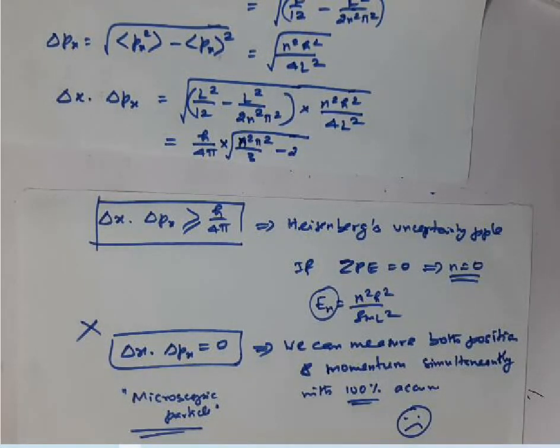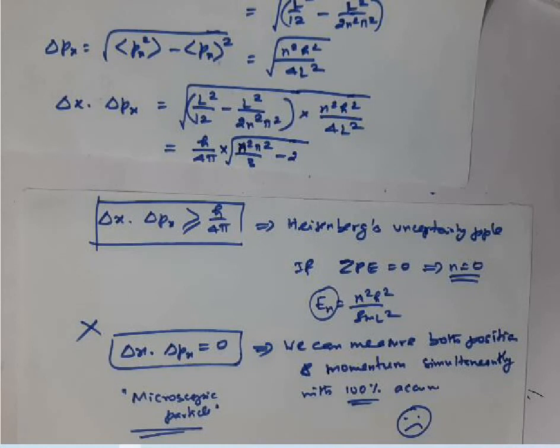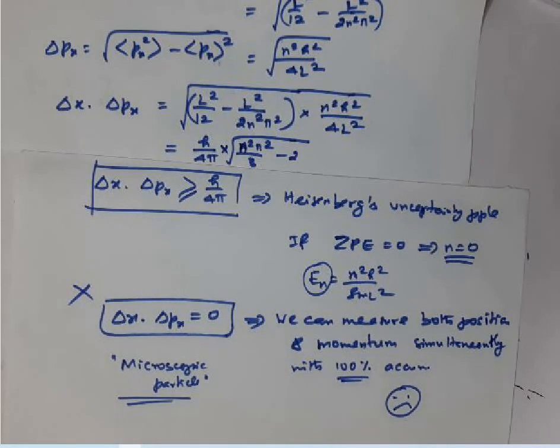So the presence of zero point energy is very important. It gives the quantum mechanical origin to the system. We can say that quantization arises through this zero point energy.